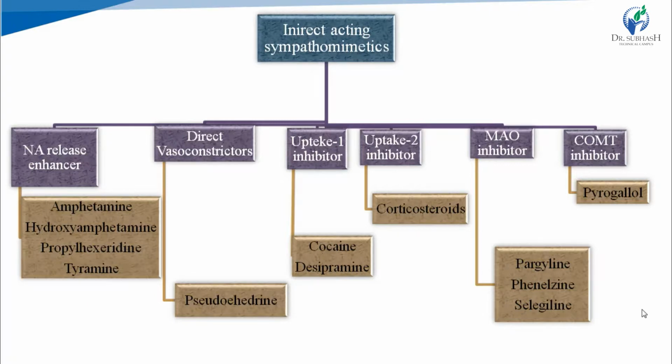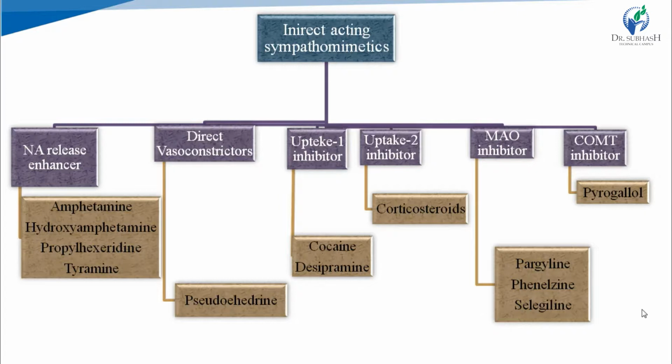Then MAO inhibitors and COMT inhibitors. We have also seen that these are the main two enzymes responsible for the catabolism or metabolism of noradrenaline. By inhibiting these two enzymes, metabolism of noradrenaline is inhibited, and that's why noradrenaline will be available for longer duration of action, right?